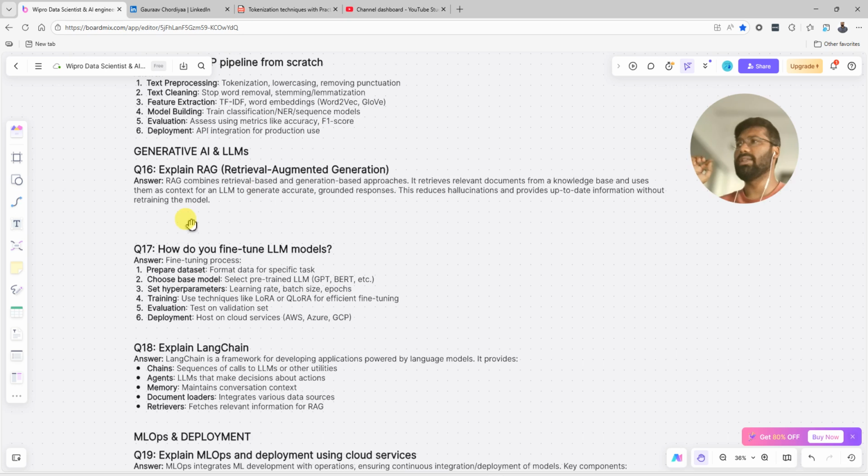Now we have a generative AI and LLM question, which is very similar to: explain the RAG. RAG is nothing but retrieval augmented generation. So RAG combines the retrieval-based and generation-based approach. It retrieves relevant documents from the knowledge base. Knowledge base is nothing but a cloud where we store our vector store. Now I use them as context for the LLM and generate an accurate, grounded response. Basically our ChatGPT or Gemini or Bard. This reduces hallucination and provides up-to-date information without retraining the model.